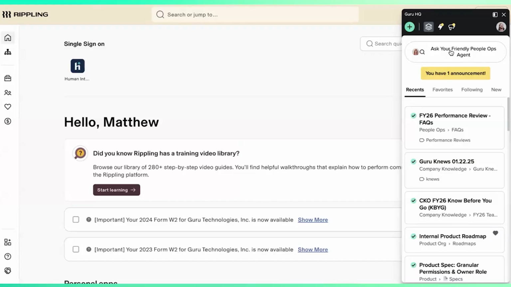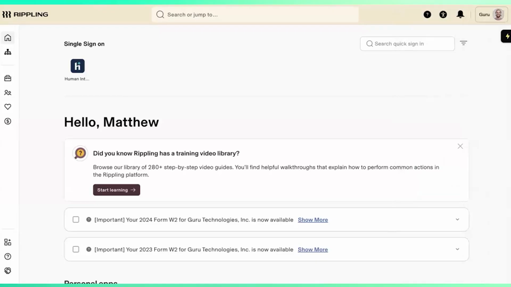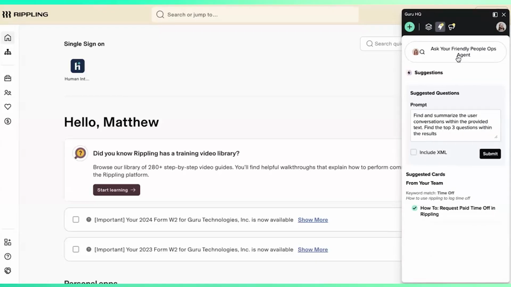And just to recap, because that's a lot, and it may be new to a lot of people in the room here. So you can pin the knowledge agent to certain websites. So I'm over our Rippling HRIS tool here now, and when I open up the Guru extension, I don't have to switch to that agent. That agent is automatically on my default search bar because the extension is recognizing that I'm over top of Rippling, and so I don't even have to switch between agents. I'm going to ask my question that's related to Rippling stuff, and it's likely going to be best answered by the friendly people ops agent, which is the default agent for that website.